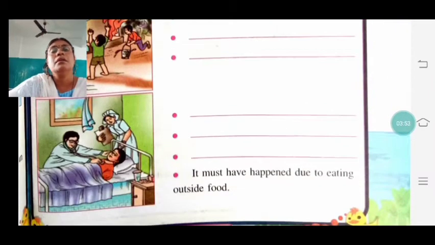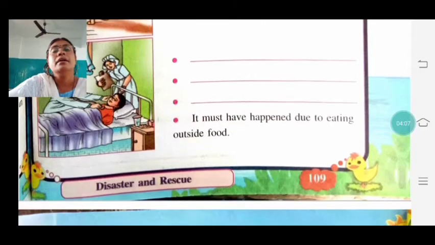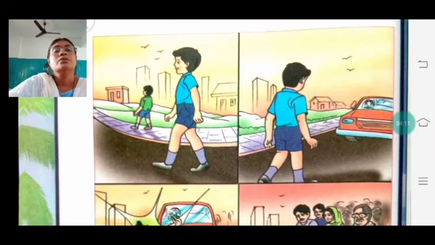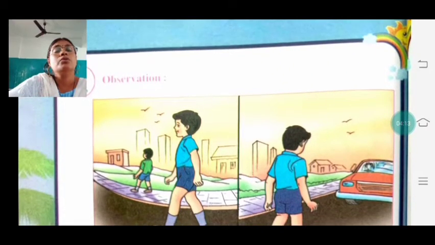See, sick people eating outside food. When you are eating outside food, something sort of food poison happened. Your digestive system has problem. So you have to take admission in the hospital, and the treatment is going on there in the third picture. Clear? So now see, few more pictures are there.